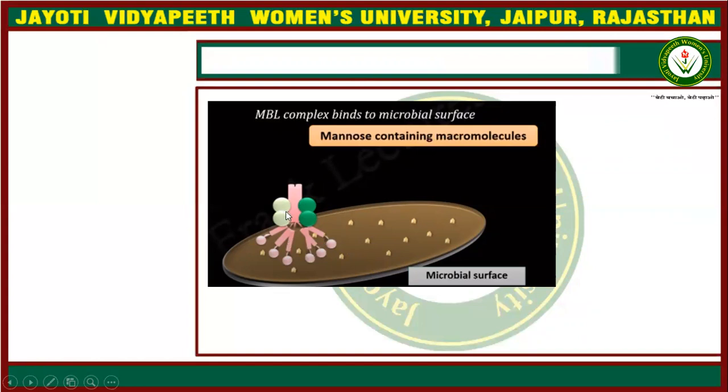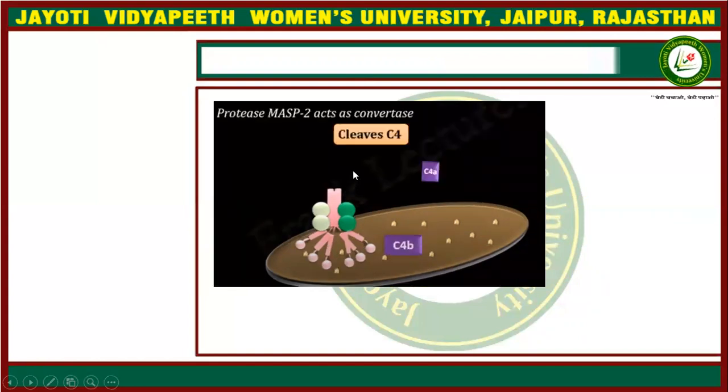This is the MASP1 and MASP2 complex. After the complex binds, the protease MASP2 will act as a convertase.